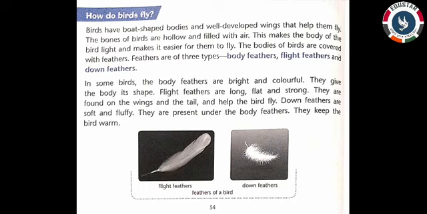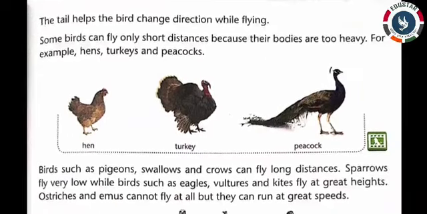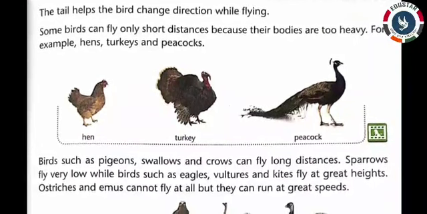In some birds, the body feathers are bright and colorful. They give the body its shape. Flight feathers are long, flat, and strong. They are found on the wings and the tail and help the bird fly. Down feathers are soft and fluffy. They are present under the body feathers. They keep the bird warm. The tail helps the bird change direction while flying.